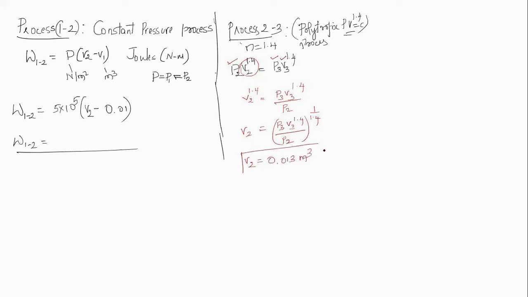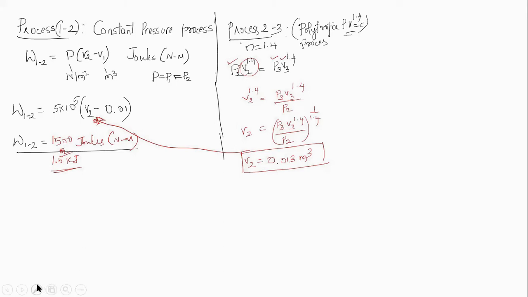This is the value of V2. Once you get V2, substitute here, you will get W1 to 2, which is 1500 joules or Newton meter. If I want to write it in kilojoules, it is 1.5 kilojoules. You can write it in any case.